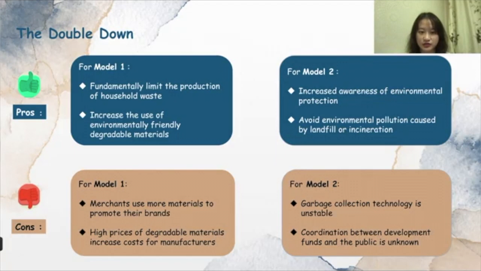Secondly, our first task is to integrate the strengths of each model and make full use of them. The purpose of Model 1 is that it limits the generation of domestic waste and increases the use of environmentally degradable materials. The purpose of Model 2 is that it raises people's awareness of environmental protection and also effectively recycles and reduces most of the waste. Together they effectively avoid environmental pollution caused by landfills or incineration. Although waste-to-energy incineration is touted as the key to reducing carbon emission from waste disposal in the future, waste incineration actually produces more carbon emission than landfills and is a major source of air pollution.